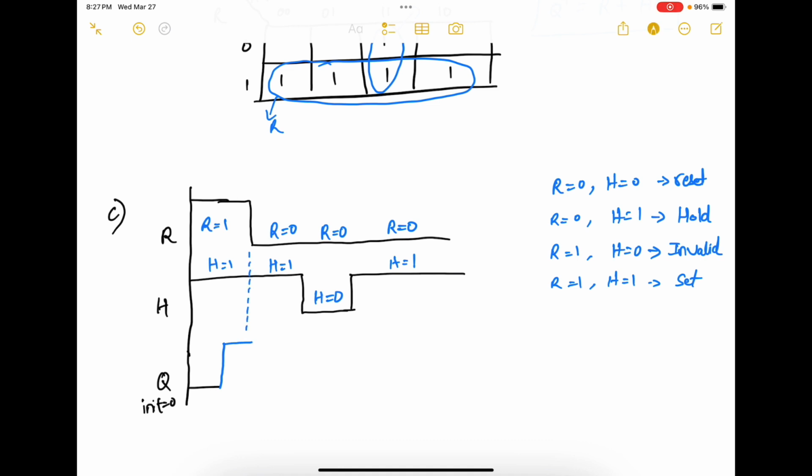So this is going to be done after a few time units. When R is 0, H is 1, that's the hold operation. So we continue to hold the value. When R is 0, H is 0, that's reset. So reset the value. When R is 0, H is 1, that's hold. So we continue to hold the value. So this is the timing chart for Q or Q plus.